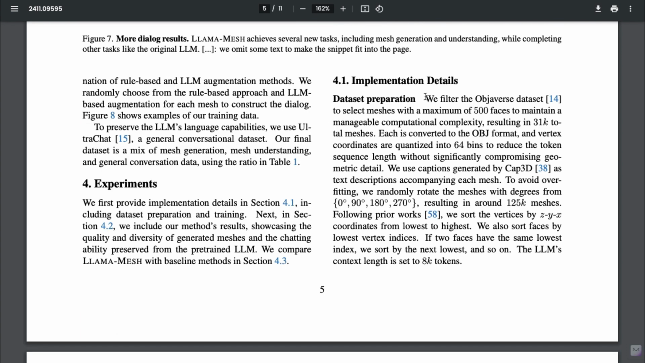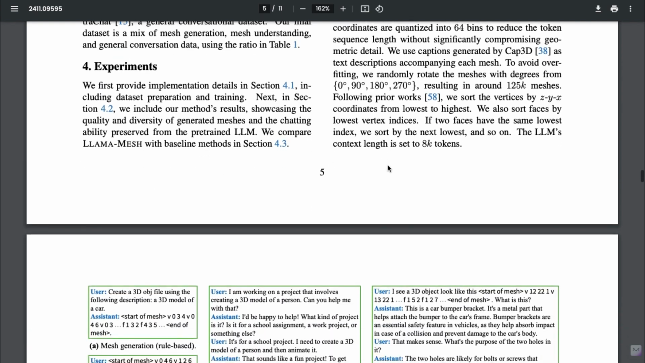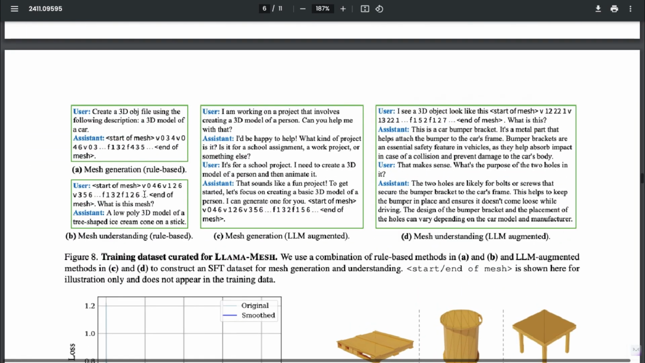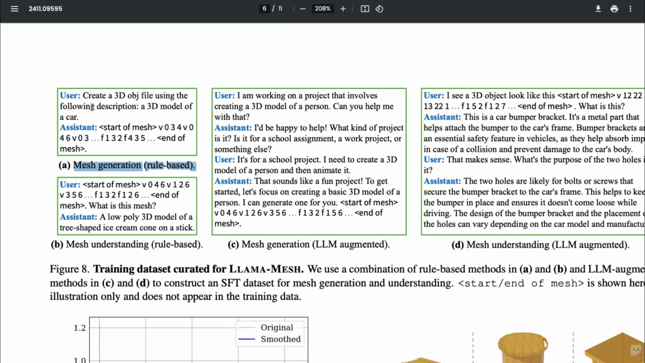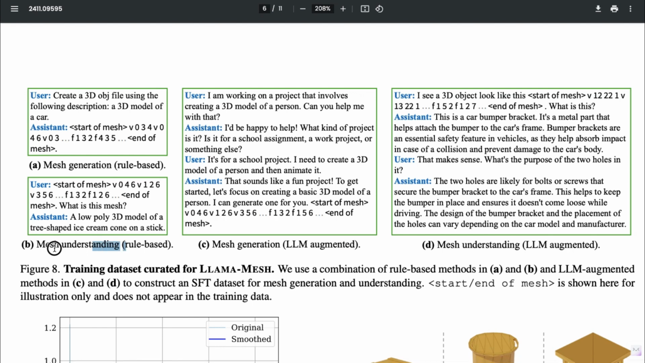For their dataset, the researchers filtered the Objaverse dataset to select meshes with a maximum of 500 faces, which helps maintain manageable computational complexity. This filtering process resulted in a total of 31,000 meshes in the dataset. The training dataset includes examples of mesh generation, where users provide text prompts, and the model generates corresponding 3D objects as output. In this study, the researchers demonstrate mesh understanding through a series of examples where users provide text prompts and the assistant generates corresponding meshes.